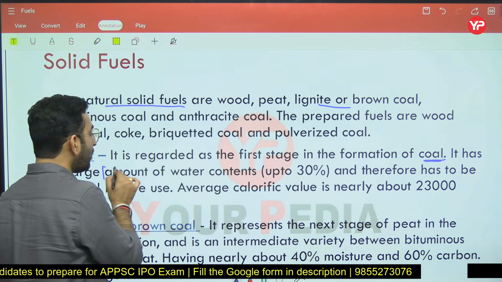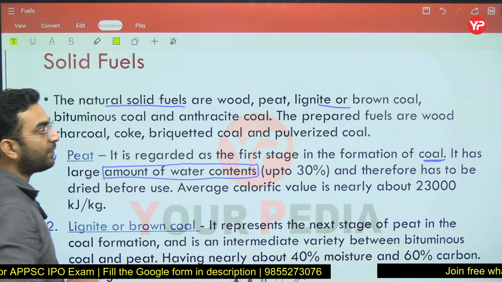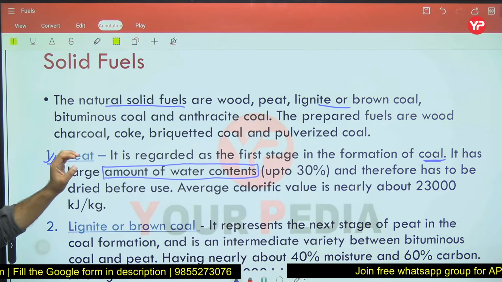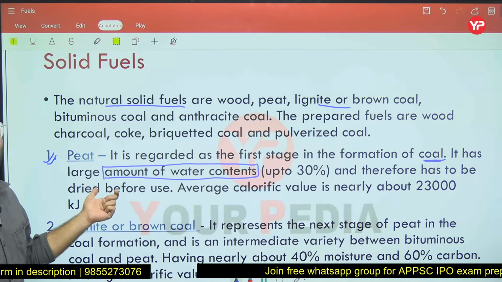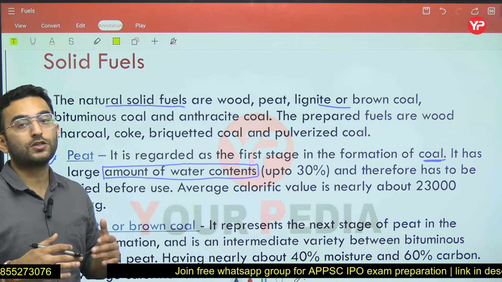Now in the formation of peat, we may have a very huge amount of water content. It is around 30%, that you have to remember. And whenever you want to use peat coal, you have to ensure that it is properly dried before usage here.